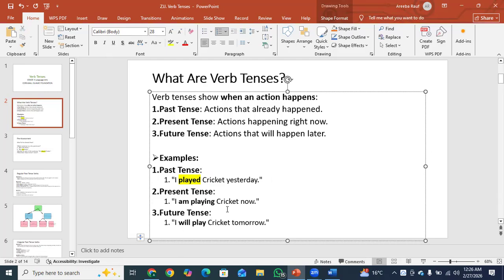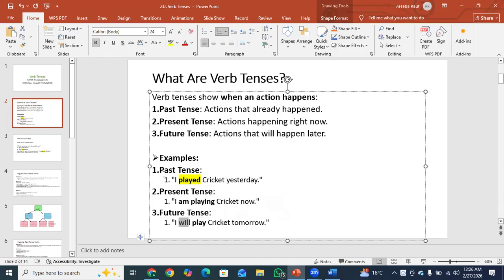And future tense, I will play cricket tomorrow. It means that we are talking about something that will happen in the future, okay? As you can see, am and will are basically the helping verbs that show that something happens in the future, something is happening in the present, and something happened in the past.